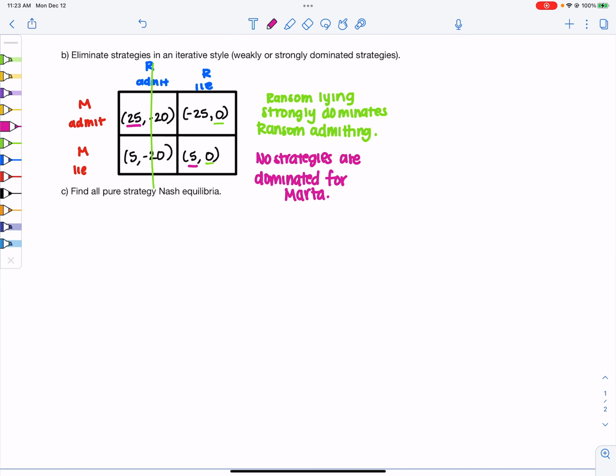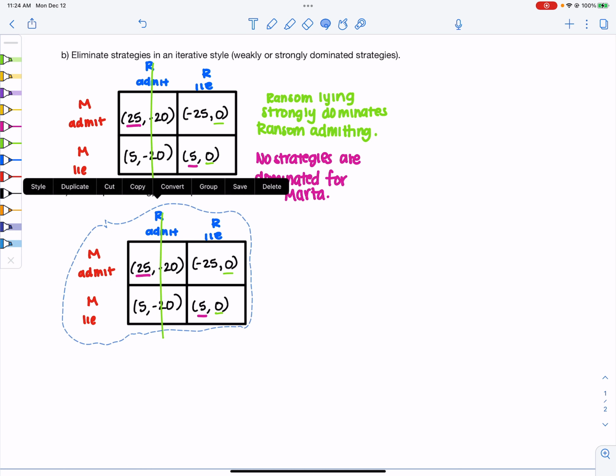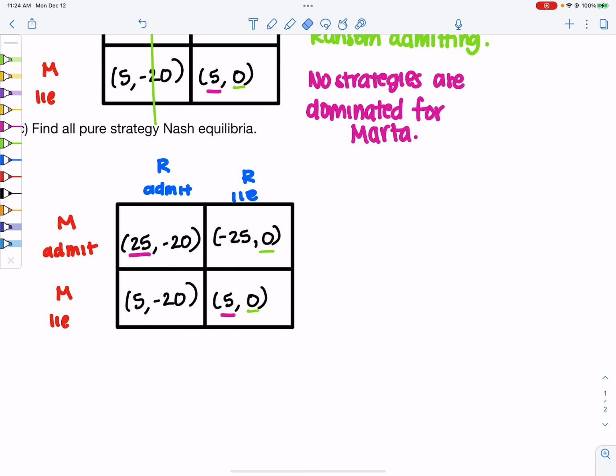Find all pure strategy Nash equilibria. So pure strategy Nash equilibria, again, I'm just copying this because it's the same. For this, you're just trying to see what strategy has the highest payoff. So when Marta admits, what is Ransom's best option? Should he admit or lie?